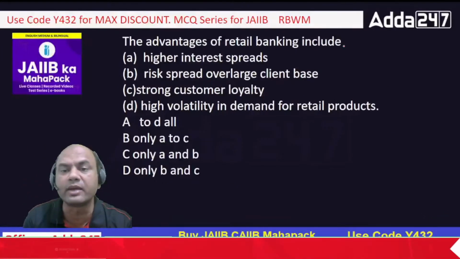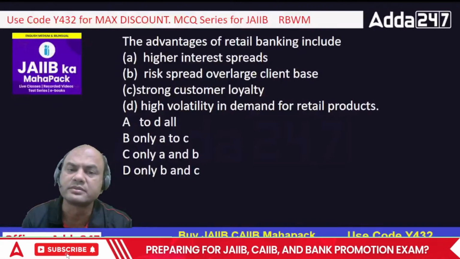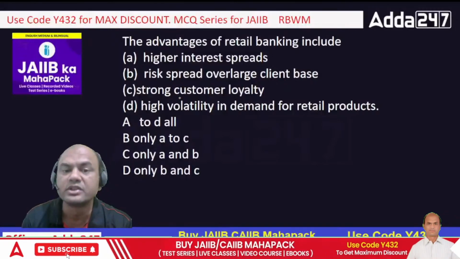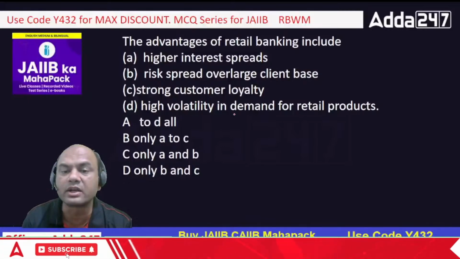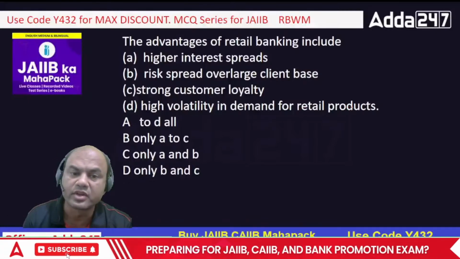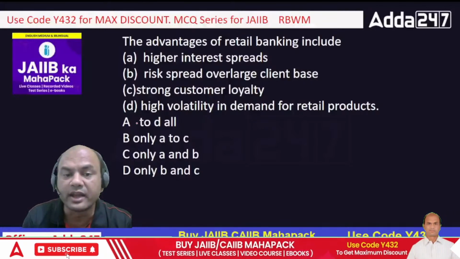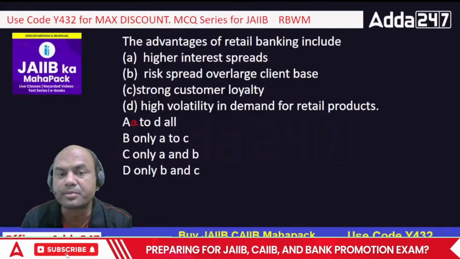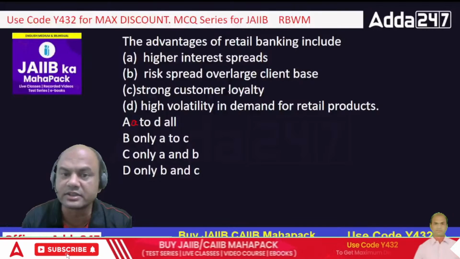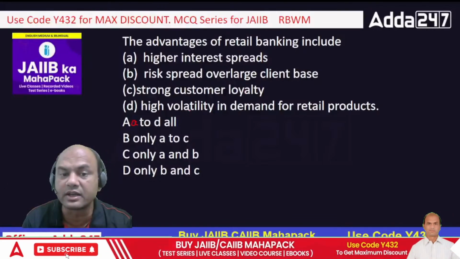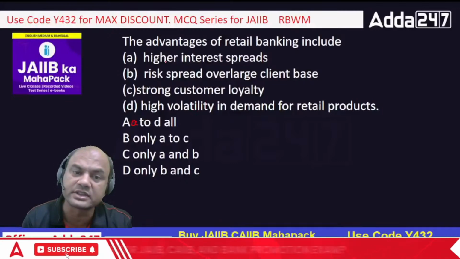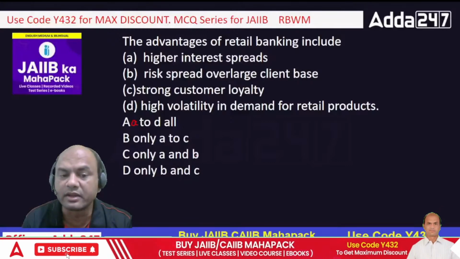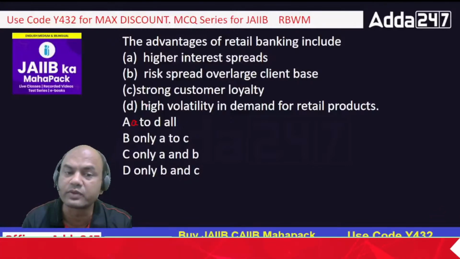The advantages of retail banking include, so what are the advantages? A, high interest spreads. B, risk spread over large client base. C, strong customer loyalty. D, high volatility in demand for retail products. So what is the correct answer? A to D all, A to C only, or A and B and C. Now this is a twist. There is a twist over here.